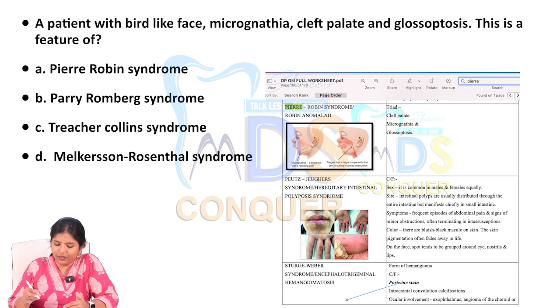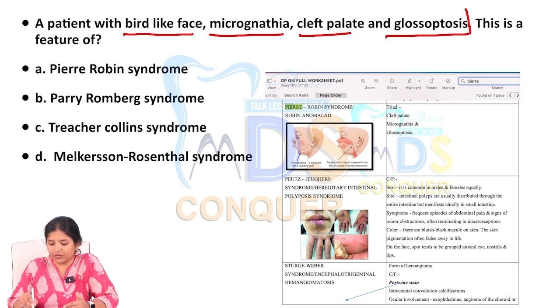Next question again on syndrome. Patient presents with bird-like face, micrognathia, cleft palate and glossoptosis. Very commonly again we discussed.